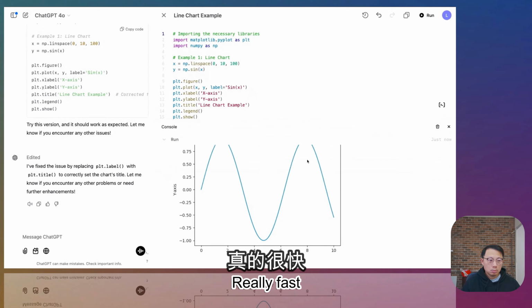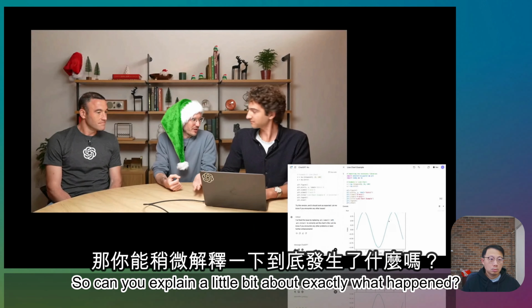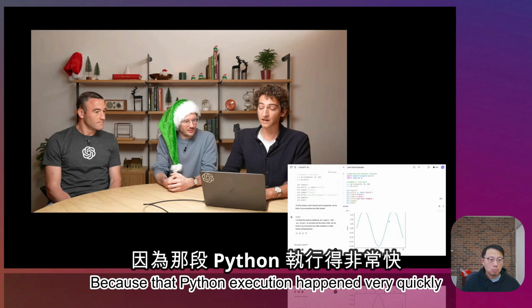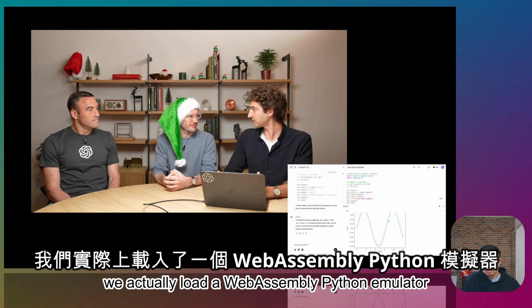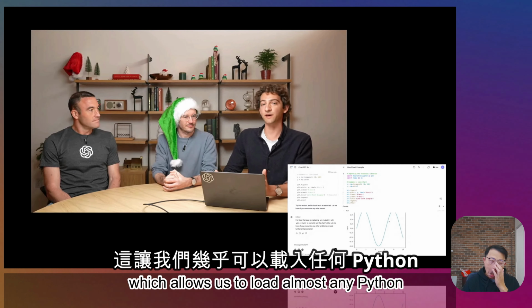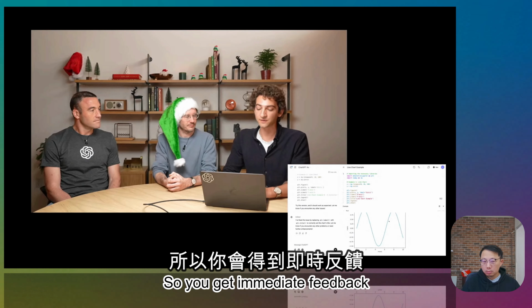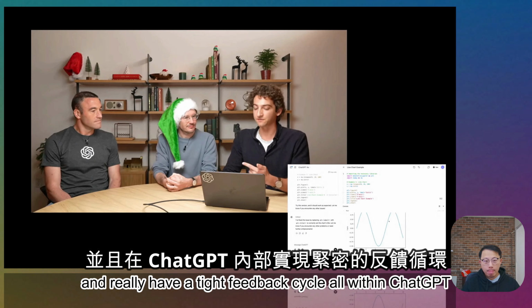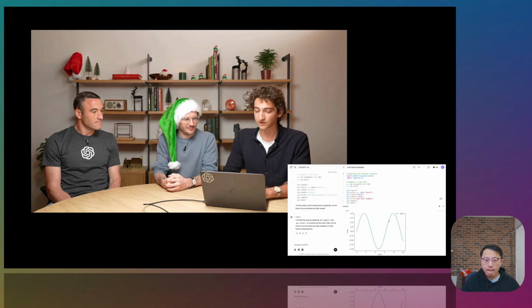We have our line chart now rendering in the console. It's really fast. So can you explain a little bit about exactly what happened? Because that Python execution happened very quickly. Yeah, so within Canvas, we actually load a WebAssembly Python emulator, which allows us to load almost any Python library and run your code almost instantly. So you get immediate feedback, you can collaborate with ChatGPT effortlessly, and really have a tight feedback cycle all within ChatGPT. Including generating graphics.